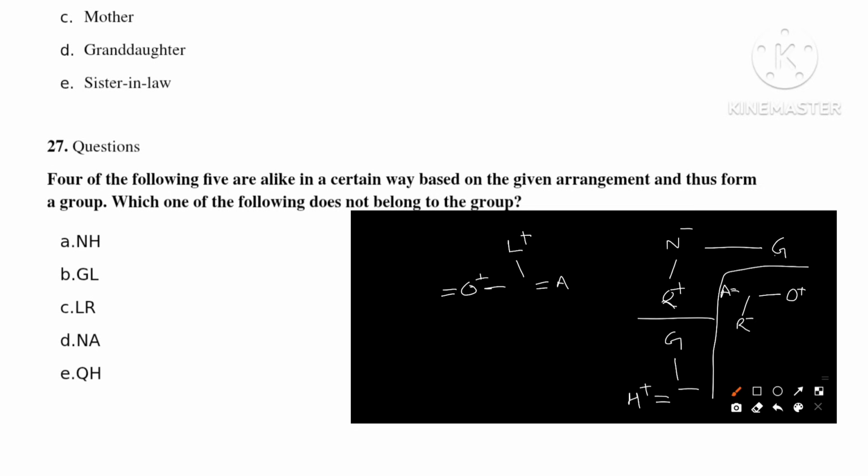L has one son and one daughter, so this must be the daughter and this must be the male. R and A are different genders. Here R is a female and A is male.